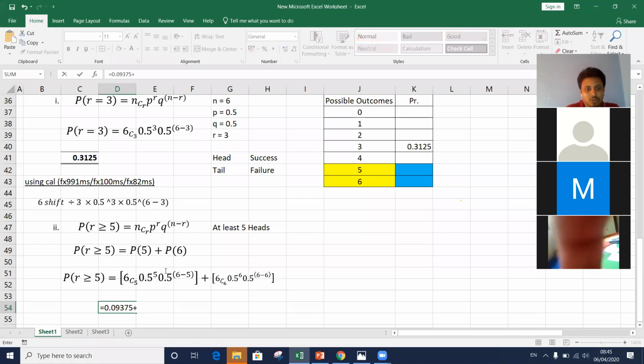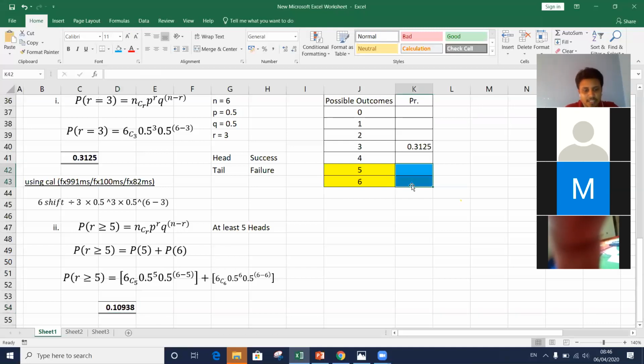For that we need to add the other one: 6C6 into 0.5 to the power 6 into 0.5 to the power 0, which is 0.015625. Right? So this should be our final answer.